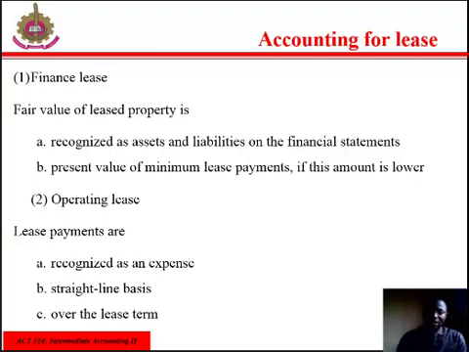Then we have the operating lease. Lease payments are recognized as an expense, and it has to be on a straight line basis over the lease term.